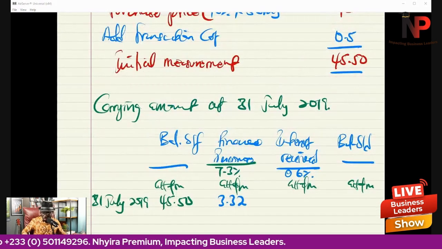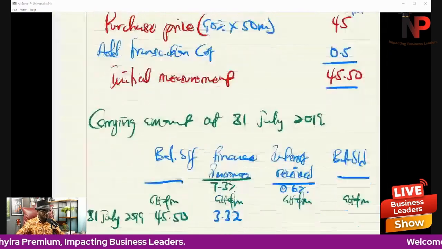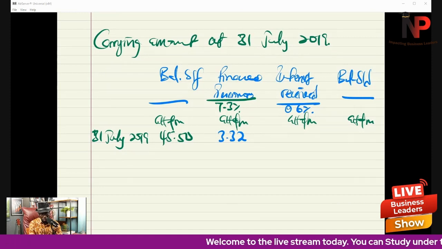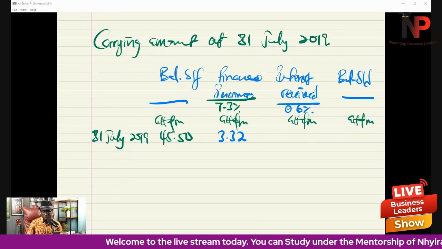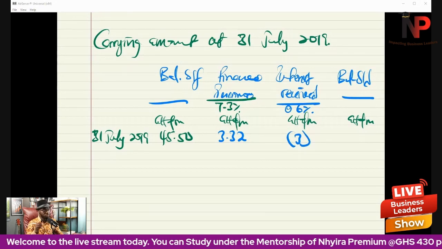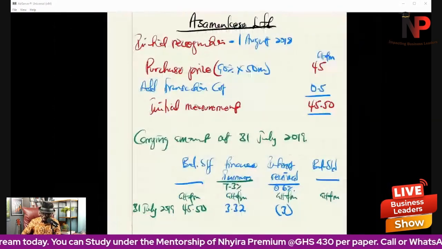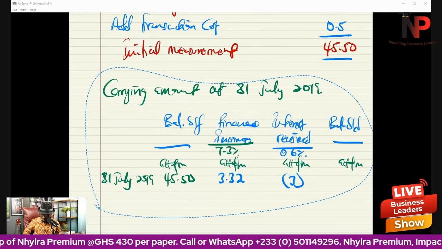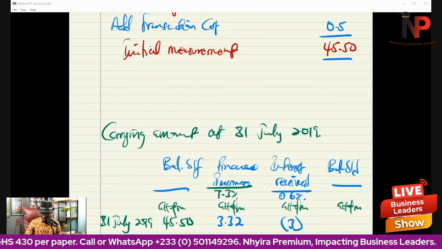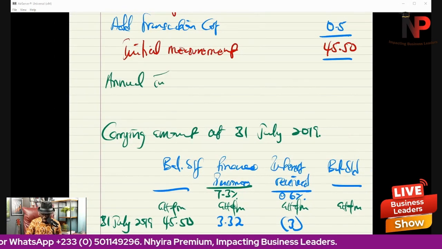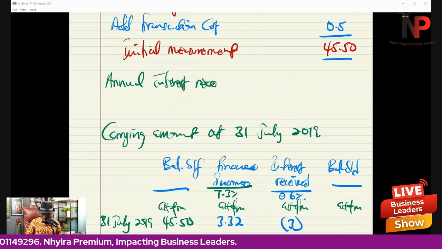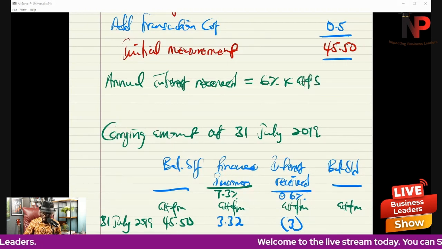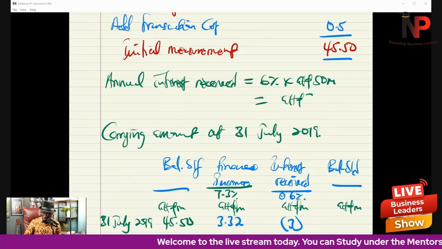Then the interest received will be on the coupon rate, which is 6% in that particular case. So 0.06 by 50, which is 3. So the interest we receive is 3, and that is on the coupon. Okay, that's on the coupon. I want to just show you that here. So annual interest that we receive will be on the coupon rate. So that'll be 6% on the nominal value of the bond, 50 million. And so every year we'll receive 3.